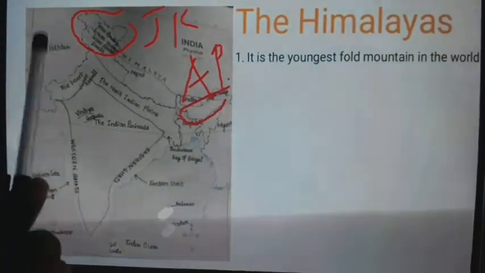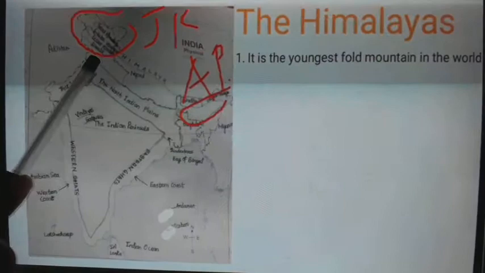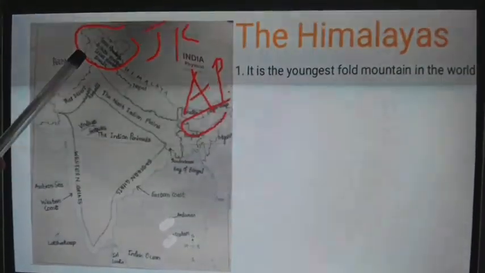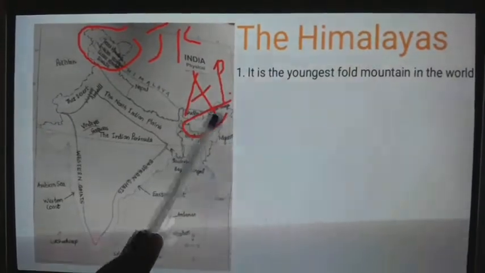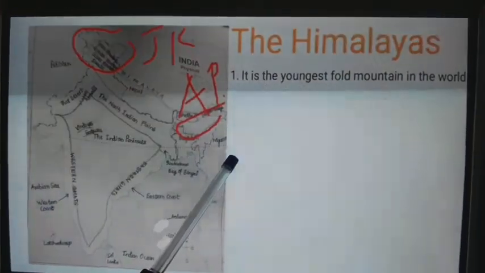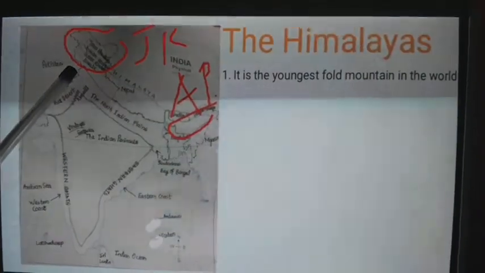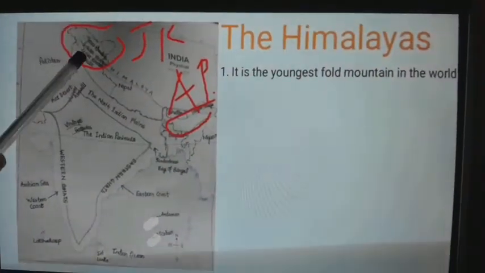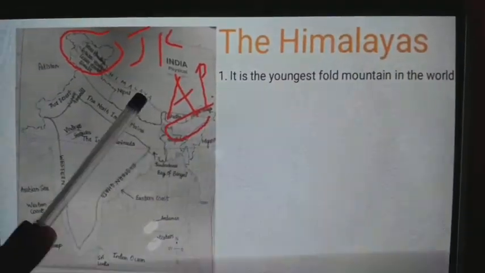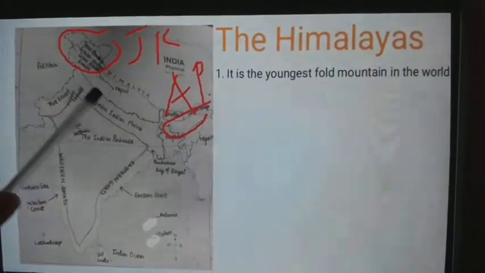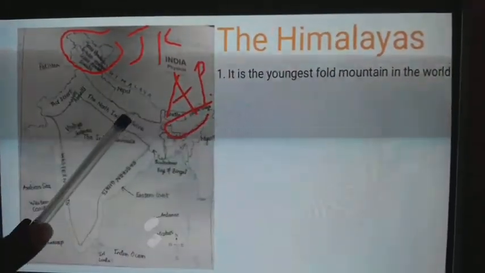So look, students. First, the Himalaya extends from Jammu Kashmir to Arunachal Pradesh in the east. We already learned that the Himalaya extends from Jammu Kashmir in the north to Arunachal Pradesh on the east side. And we also learned that it is the youngest fold mountain in the world.